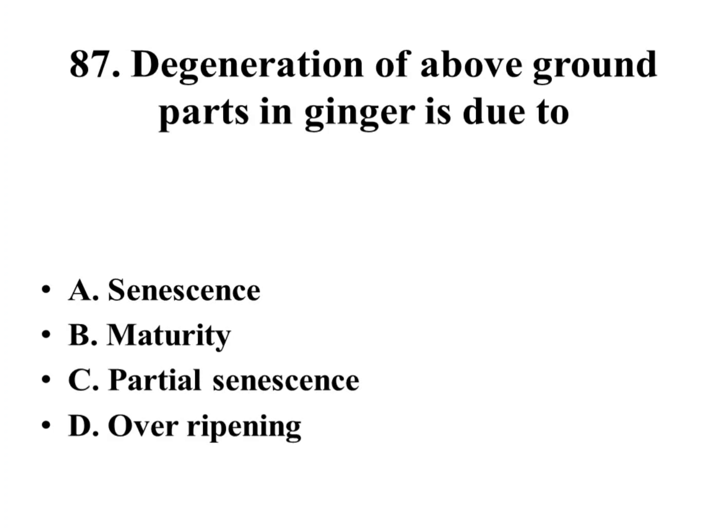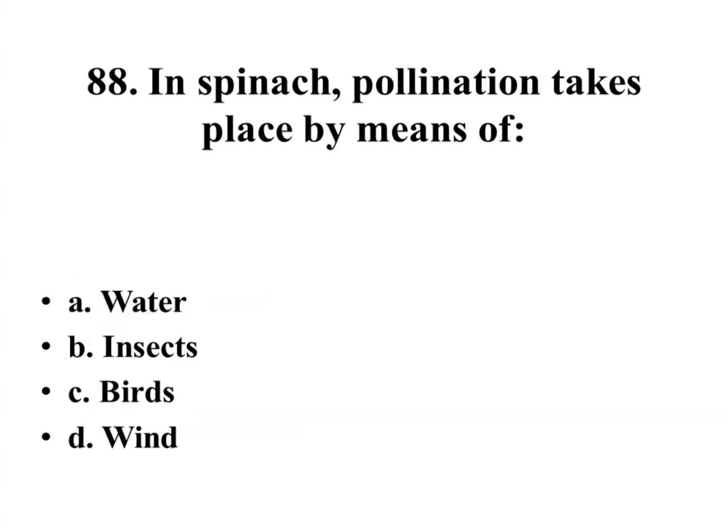Right answer is senescence. In spinach, pollination takes place by means of water, insects, birds, wind. Right answer is wind.